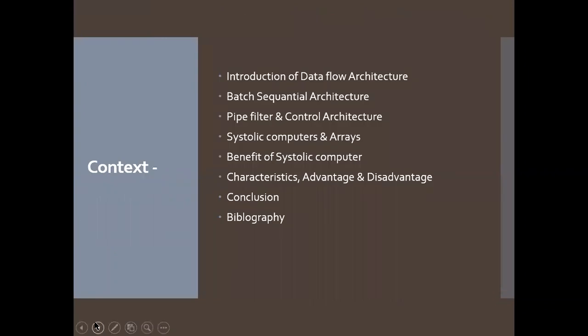Now, the contents of our PPT: introduction of data flow architecture, batch sequential architecture, pipe filter and control architecture, systolic computers and arrays, benefit of systolic computers, characteristic, advantage and disadvantage, and conclusion and bibliography. Now moving to the next slide.